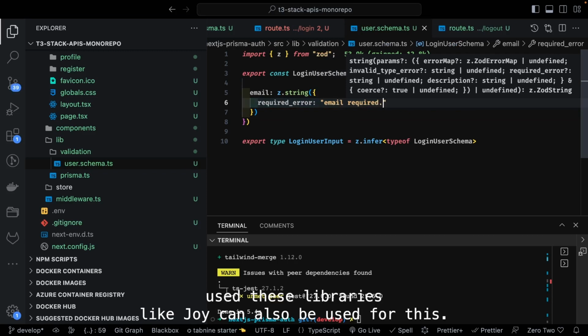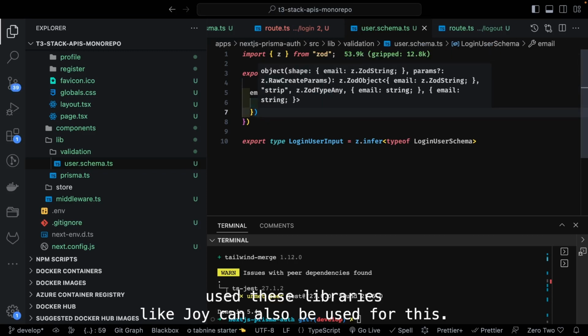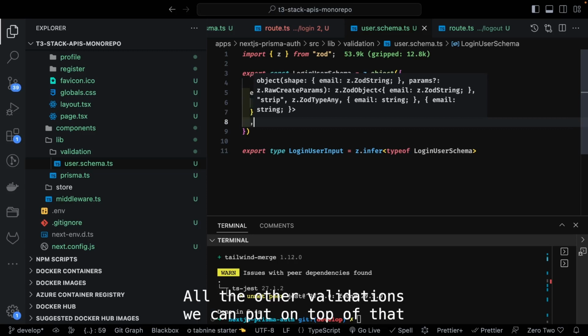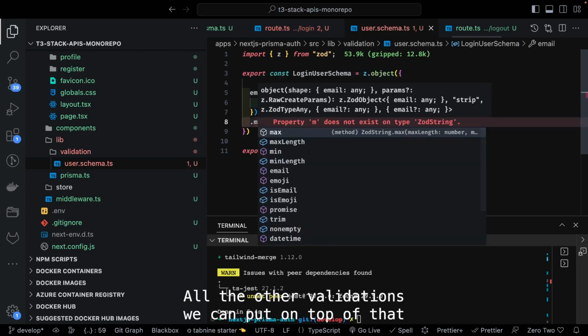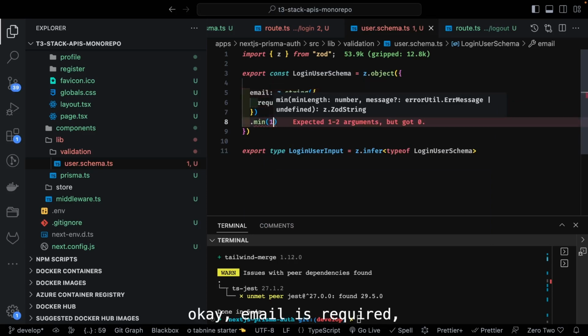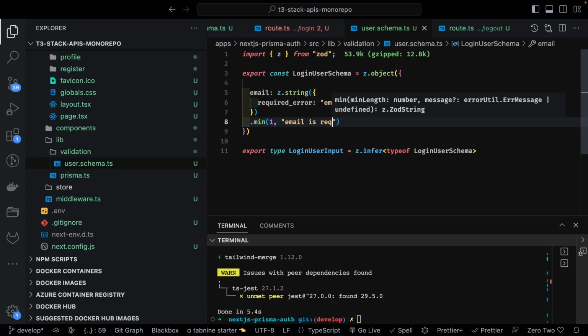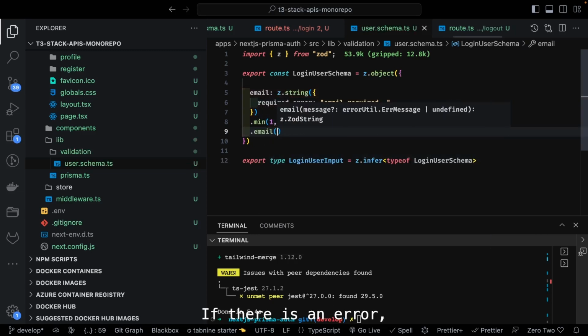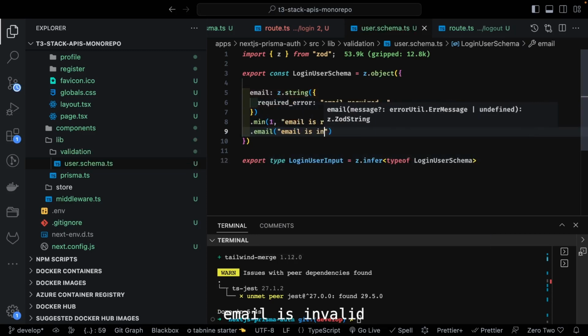I hope you have already used these libraries, like Joi can also be used with this, and here you can say .min. All the other validations you can put on top of that, min. That means email is required, .email. If there is an error, email is invalid,